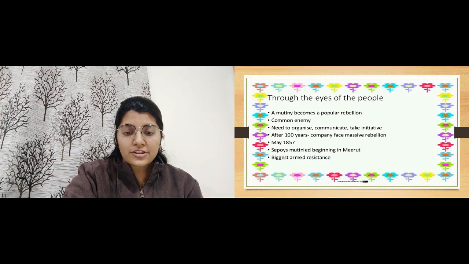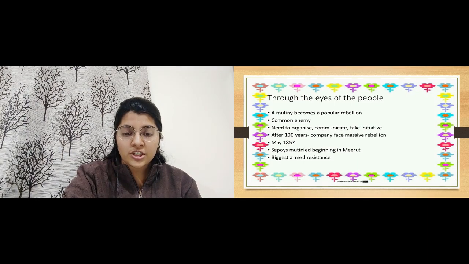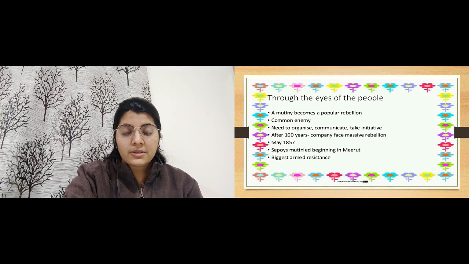Then through the eyes of the people, a mutiny becomes a popular rebellion, that is they were not ready to accept those new methods. A common enemy was found, and they needed to organize, communicate and take initiative. After 100 years, the Company faced a massive, that is very big, rebellion. That was in May 1857.